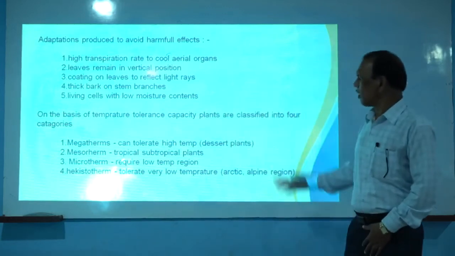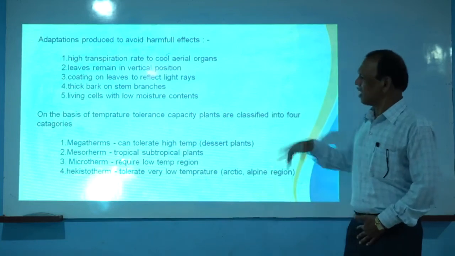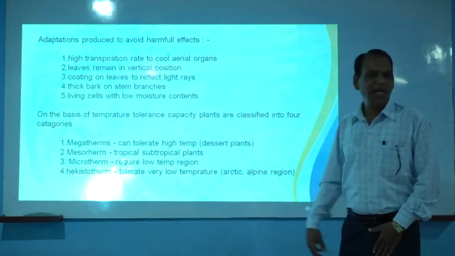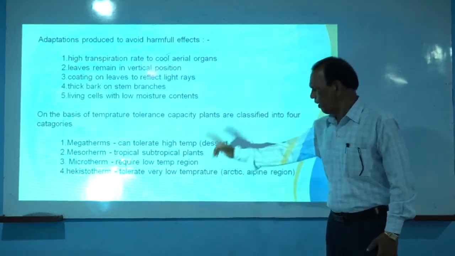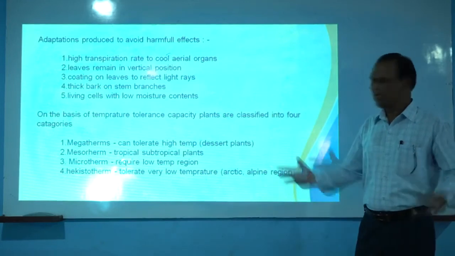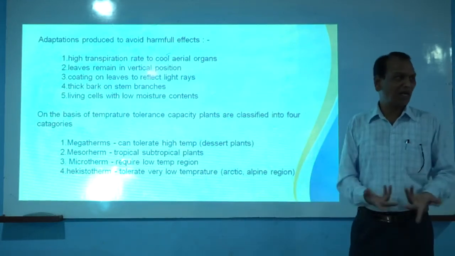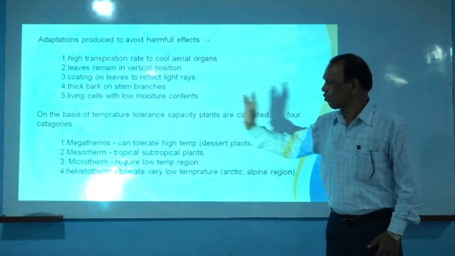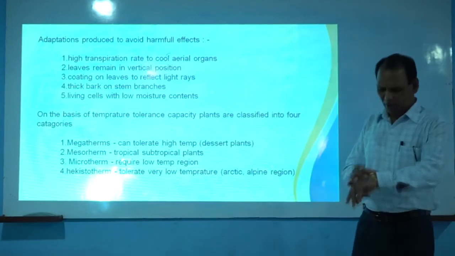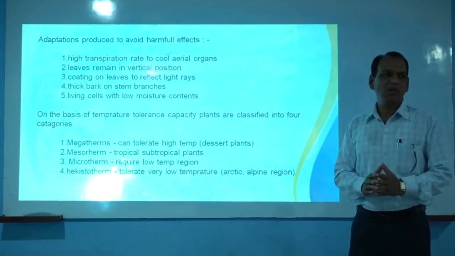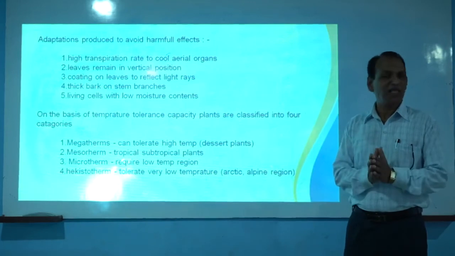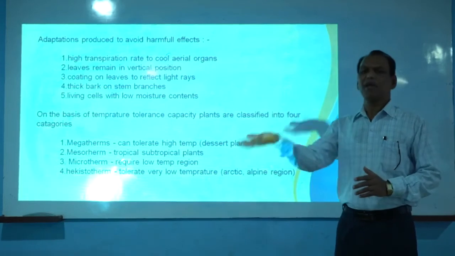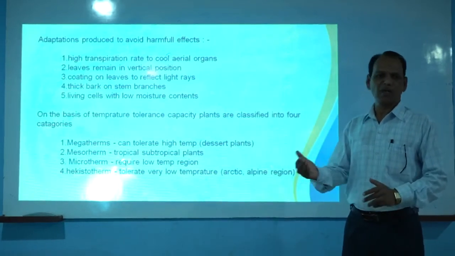On the basis of temperature tolerance capacity, plants are classified into four categories: megatherms, mesotherms, microtherms, and hekistotherms. Megatherms are plants which can tolerate high temperature, for example plants of natural regions in our country like the desert regions of Rajasthan. Mesotherm is another group of plants, those which naturally get moderate to low temperature during some period of the year, and in the remaining period are exposed to comparatively high temperature.